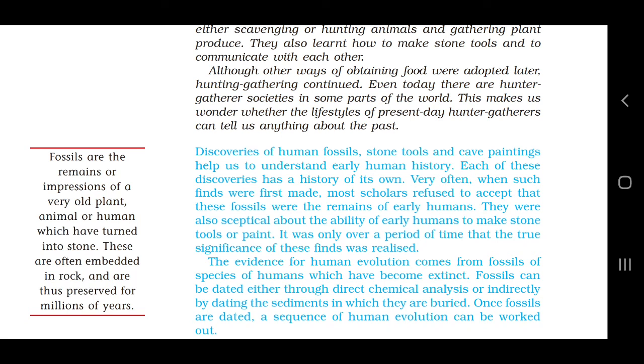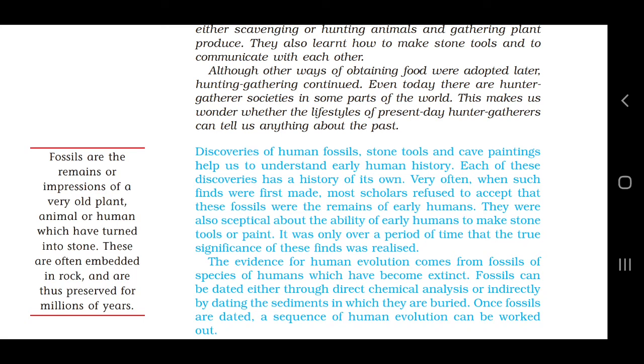That means whatever paintings were found on the cave wall help us to know about early human history. Why were they doing the painting? To teach the upcoming generation, to give them information on how they should do hunting, how they should eat their food, what type of living standard they should have. Through that painting they used to give information to their coming generation.